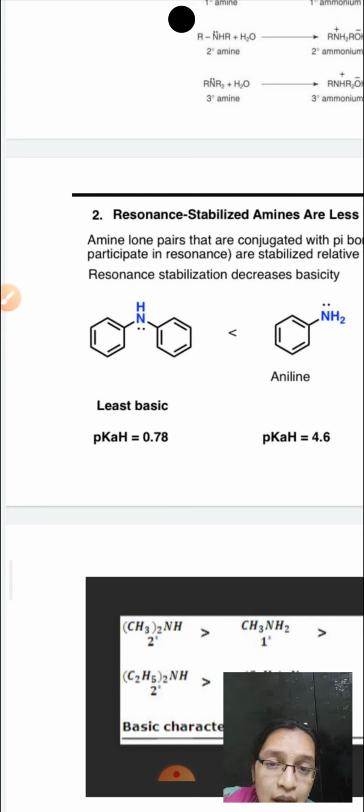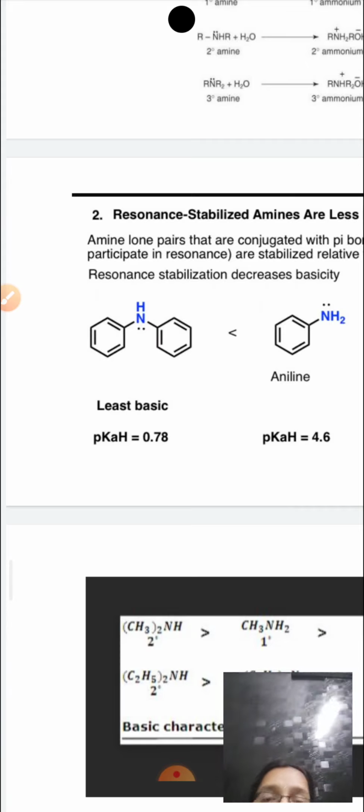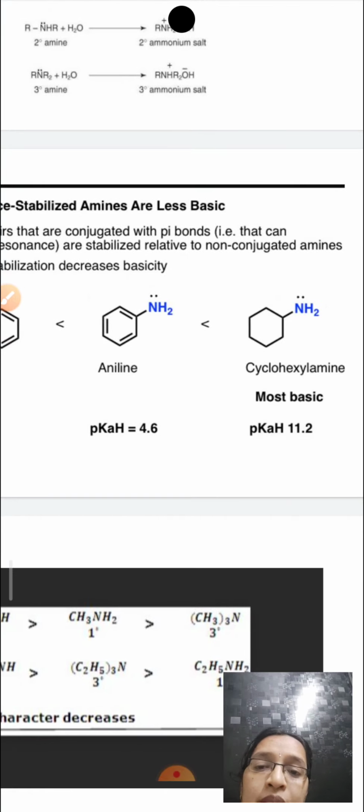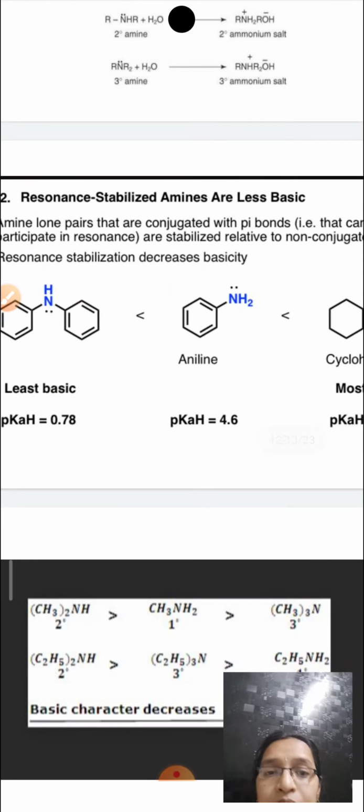Now it has lesser and lesser availability of the lone pair of electrons, therefore no chance of donating the lone pair of electrons for protonation. So if you compare the basicity, cyclohexylamine will be more basic than aniline, which will be more basic than this one.